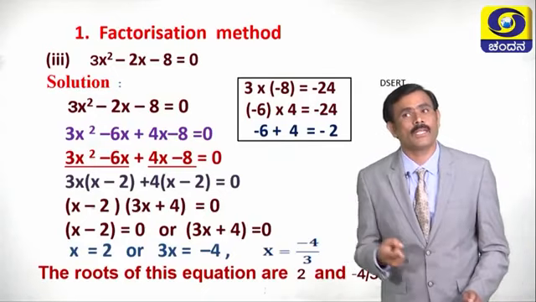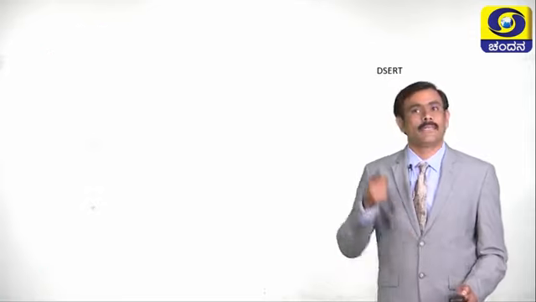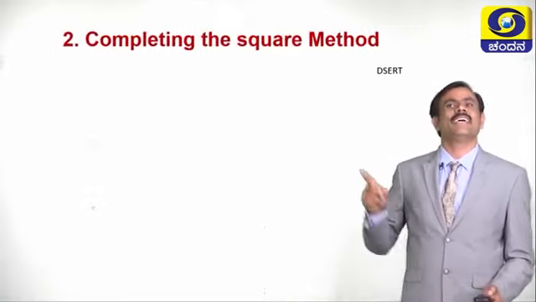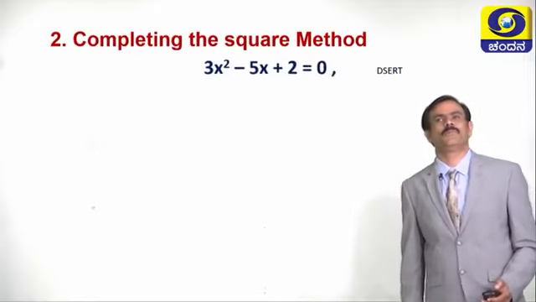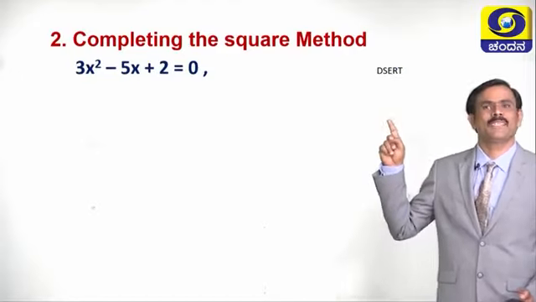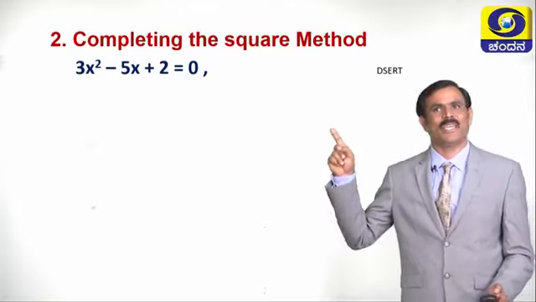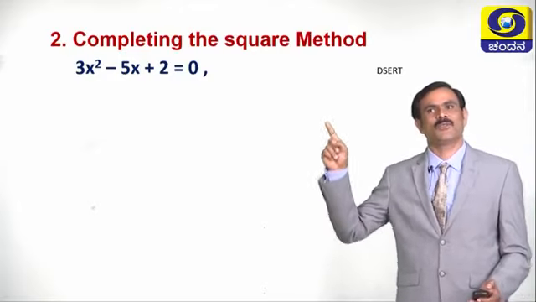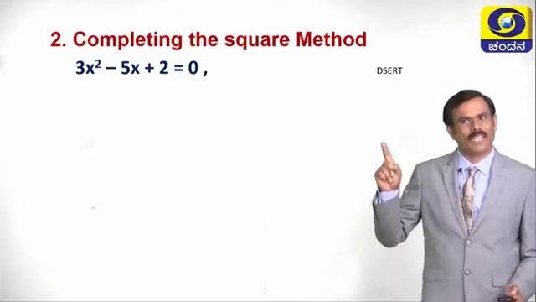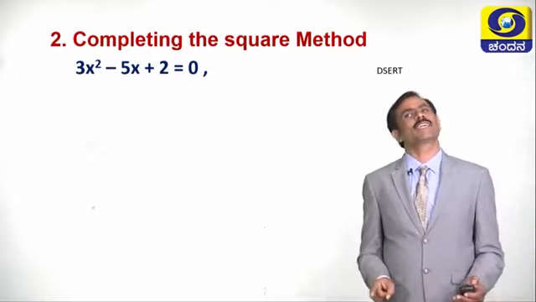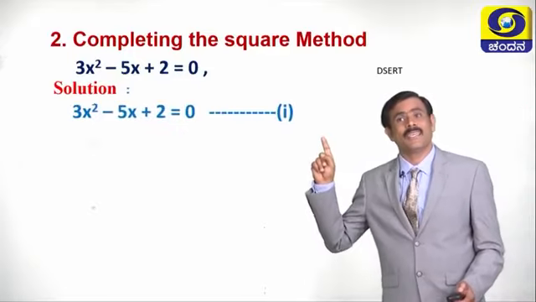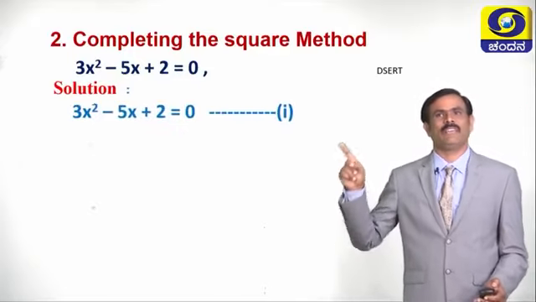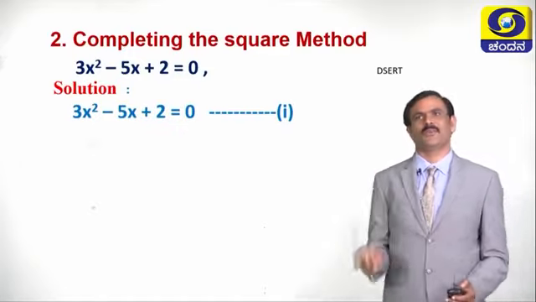Children, what is the next method? The next method is the completing the square method. Let us take one problem. What is the problem? The problem is 3x square minus 5x plus 2 equals 0. Now, let us solve it by using the completing the square method.